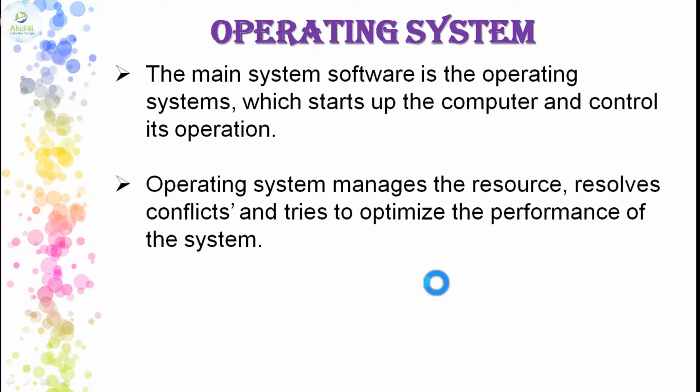The next job of the operating system is to control operations. It controls almost all the actions that you want to do on the computer system, let it be opening a file, creating, destroying, managing. Attached devices, like the keyboard, the Wi-Fi, the Bluetooth, everything is connected to the operating system only. So the operating system manages the resources.